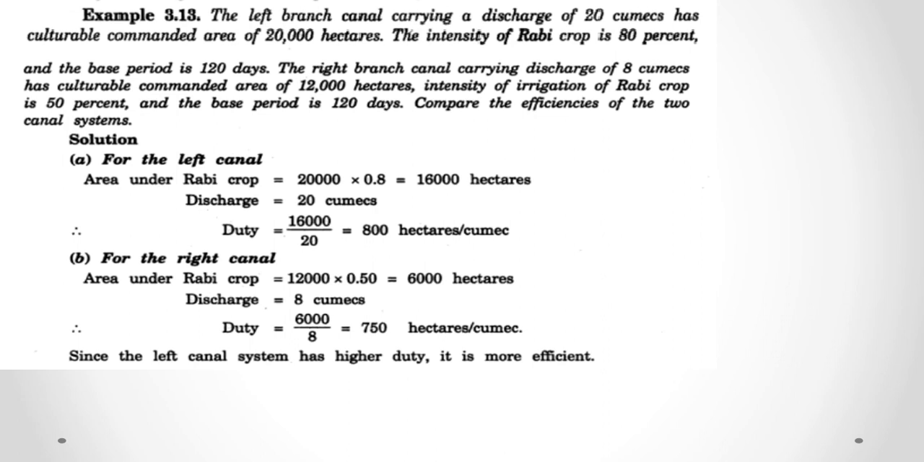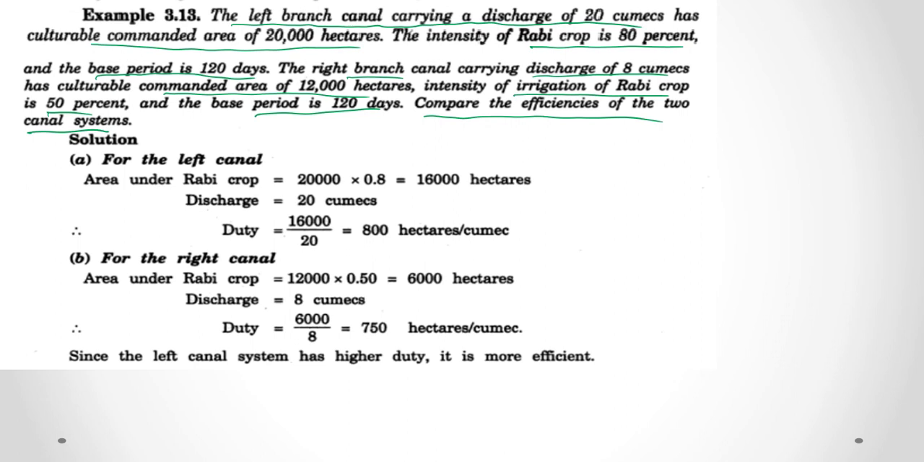Now moving on to the next question. The left branch canal carrying a discharge of 20 cumec has a CCA of 20,000 hectares and intensity for rubber crop is 80% and base period is 120. And similarly, right branch canal carrying a discharge of 8 cumec has a CCA of 12,000 hectares and intensity of rubber crop is 50% and base period is 120. Here we have to compare the efficiencies of two canal systems.